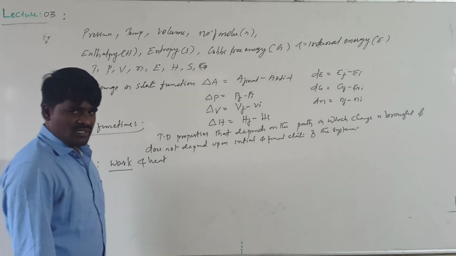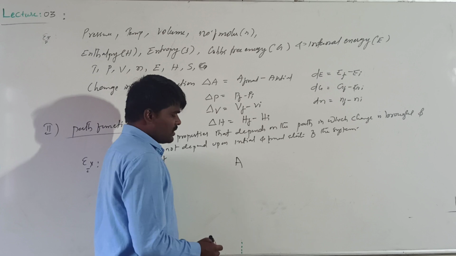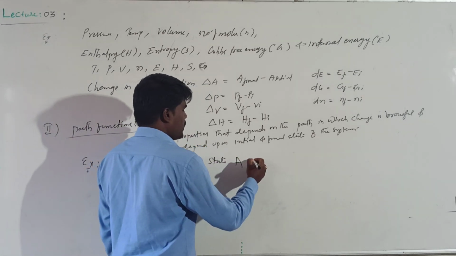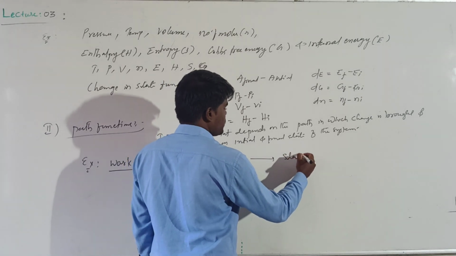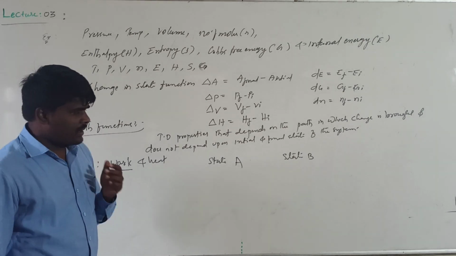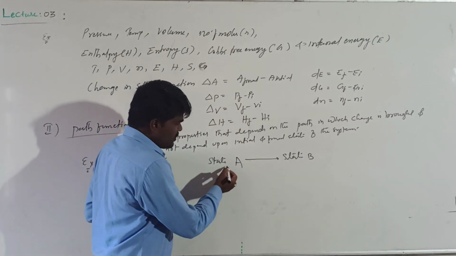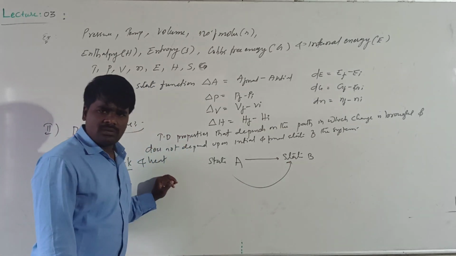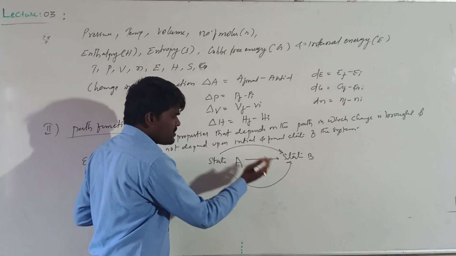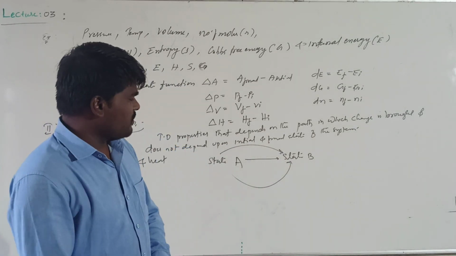Let us see what is meant by this. Suppose a system goes from a state A to B. There are several ways in which this change can be brought. Directly the system may go from A to B in a straight line, or the system may go clockwise, or the system may go anti-clockwise. This is the clockwise and anti-clockwise. Let us discuss with a practical example.